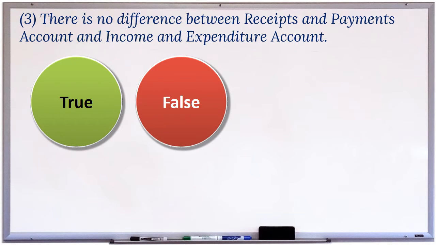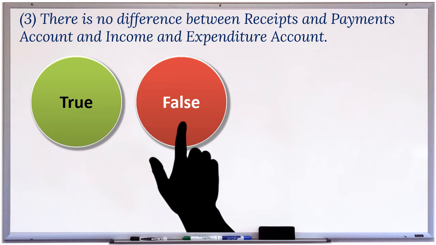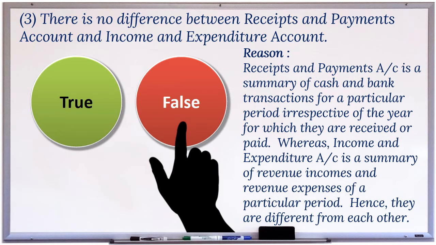3. There is no difference between receipts and payments account and income and expenditure account. This statement is false. Reason: Receipts and payments account is a summary of cash and bank transactions for a particular period, irrespective of the year for which they are received or paid. Whereas, income and expenditure account is a summary of revenue incomes and revenue expenses of a particular period. Hence, they are different from each other.